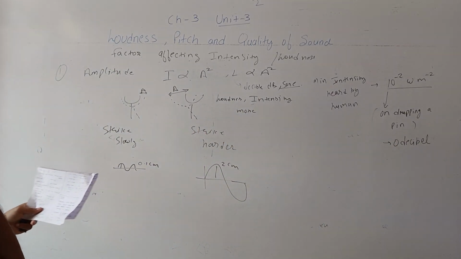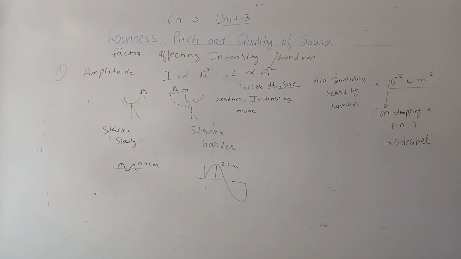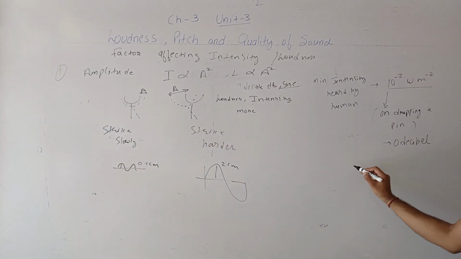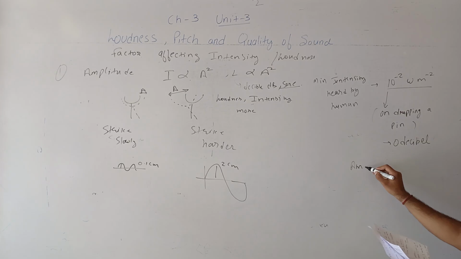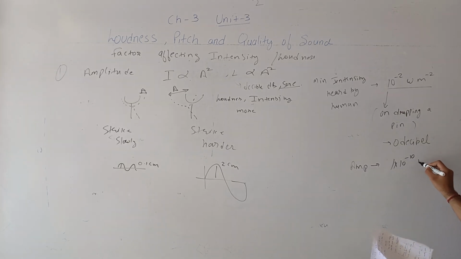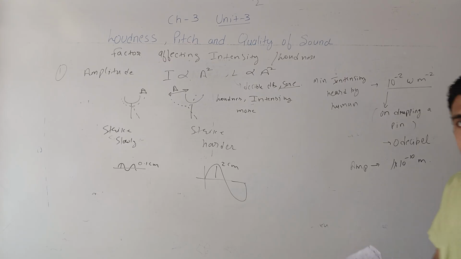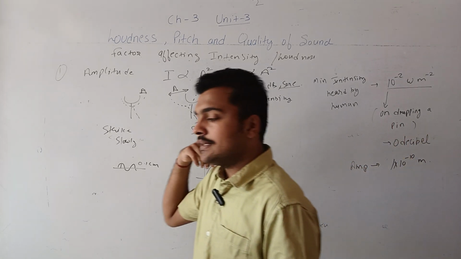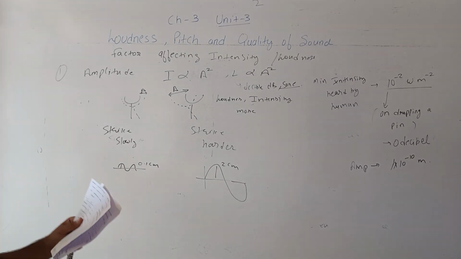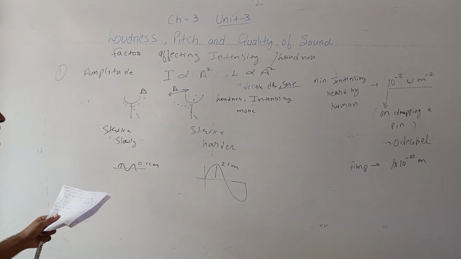Next is the minimum amplitude. The minimum amplitude corresponding to this is 1 into 10 raised to power minus 10 meter. This is the minimum amplitude corresponding to the minimum intensity, the least sound which the human ear can hear.